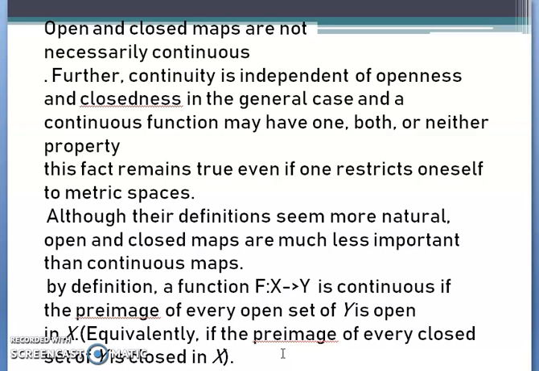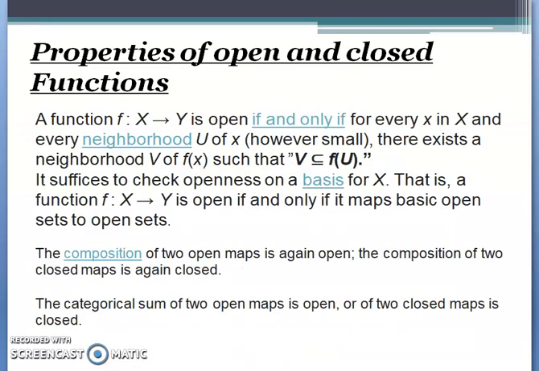It is not necessarily always that the pre-image of every open set of Y is open in X. It could be that the pre-image of every closed set of Y is closed in X. Okay, so we are dealing with the properties of open and closed functions here.